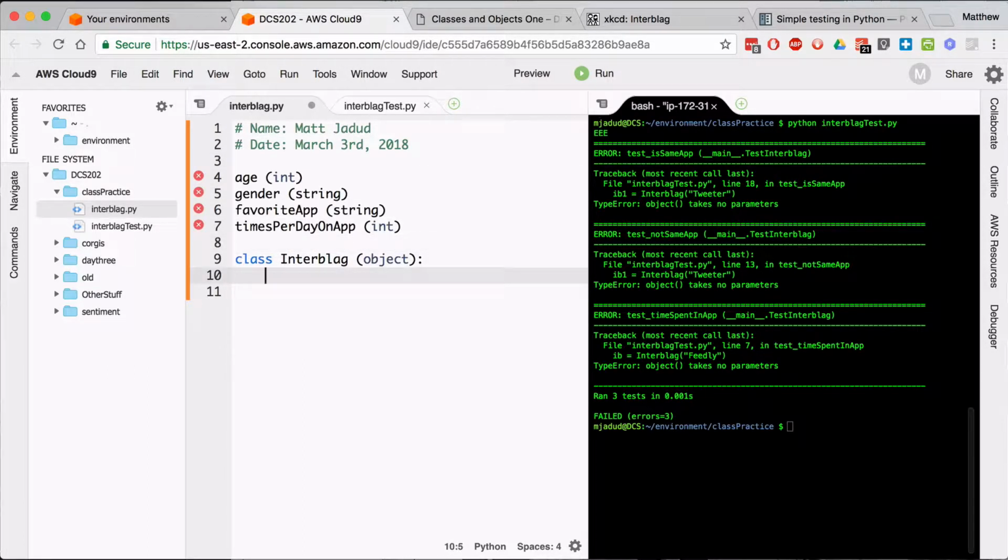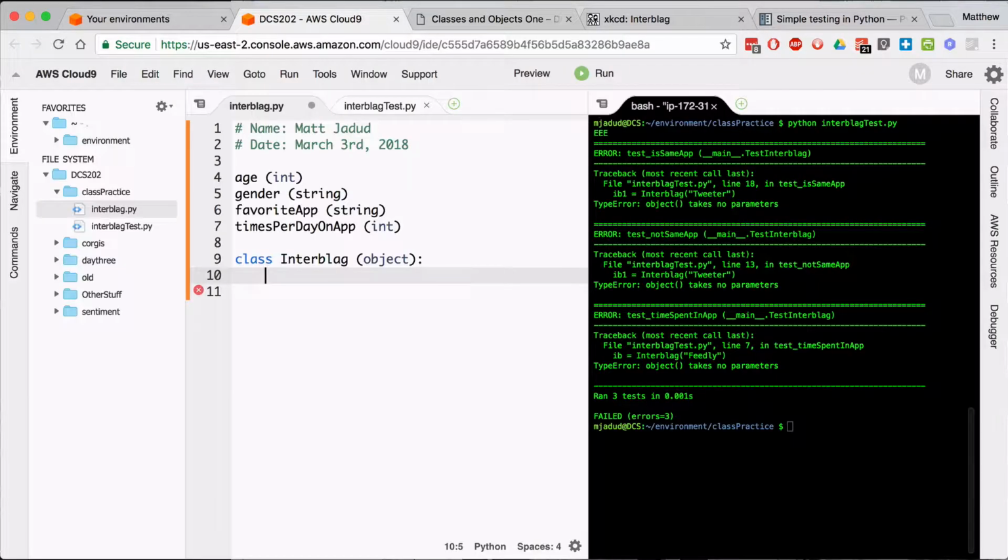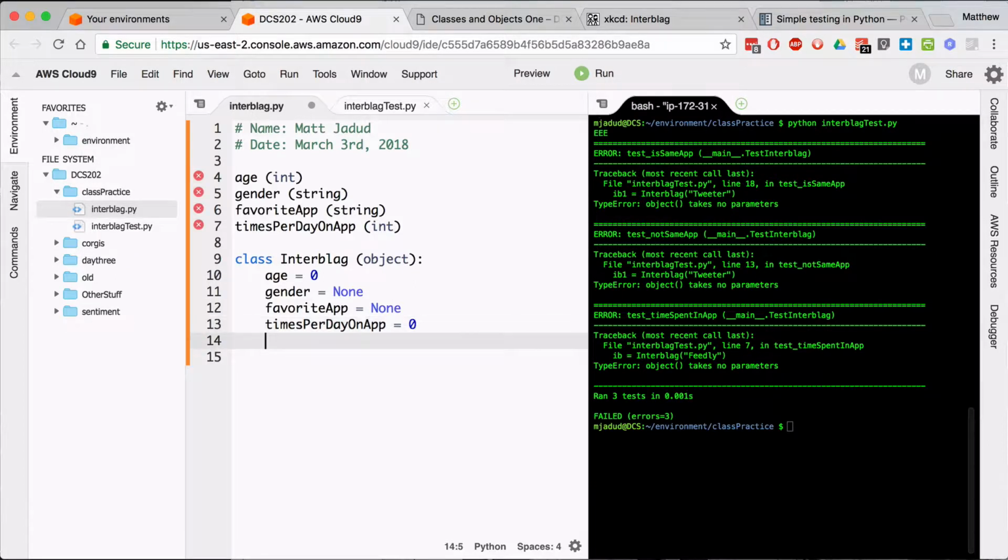And so by saying that I need to define the class variables, that means that I need to say that I'd like age to be initialized to 0. I'd like gender to be initialized to none. It's going to be a string, but we're not going to choose a default gender for our user. Favorite app, that'll also be a string, so by default there won't be one. Times per day on app. Let's by default say that it's 0.